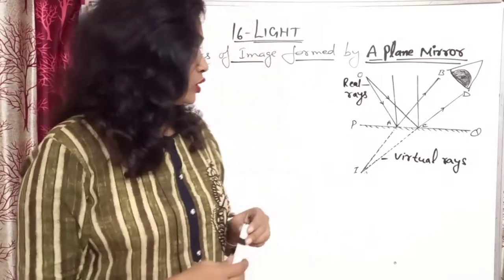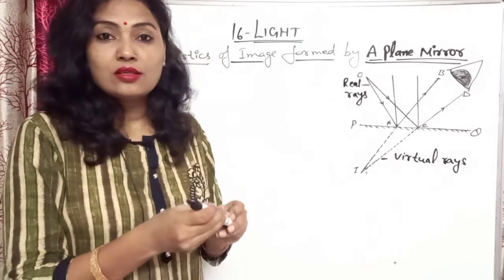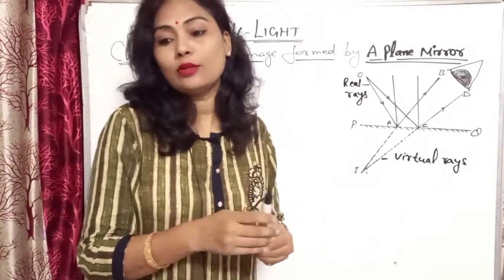Okay, so we can write the characteristics of the image formed by the plane mirror.